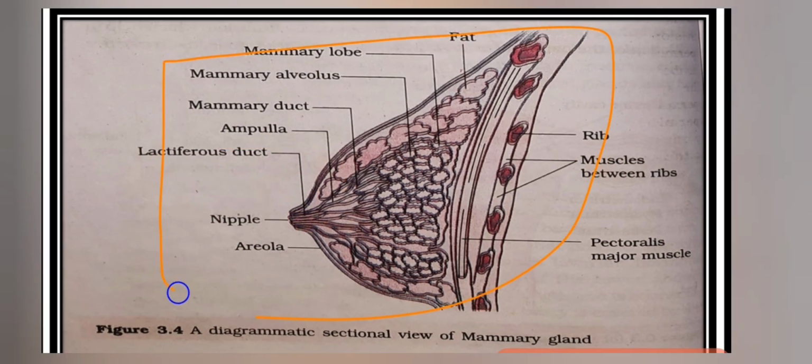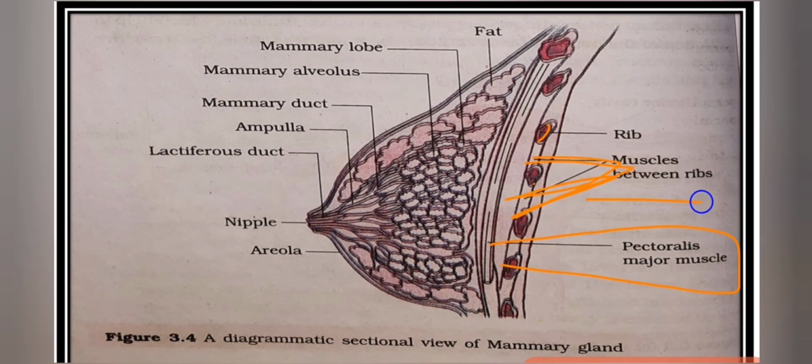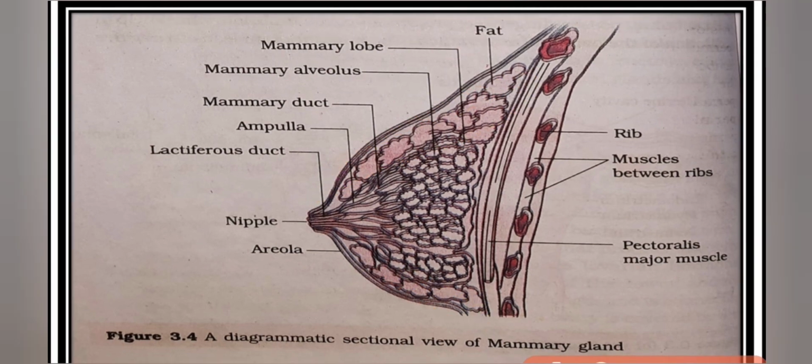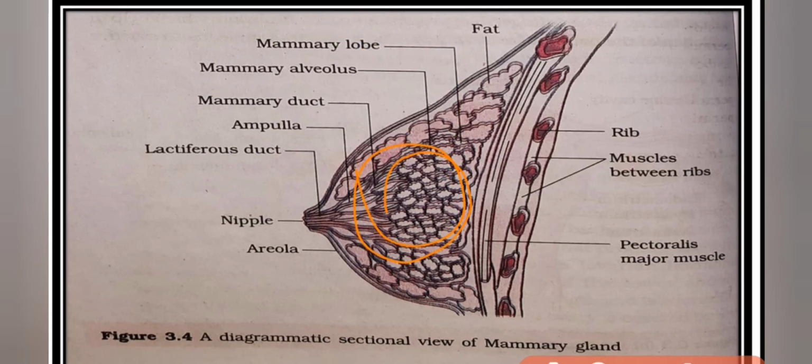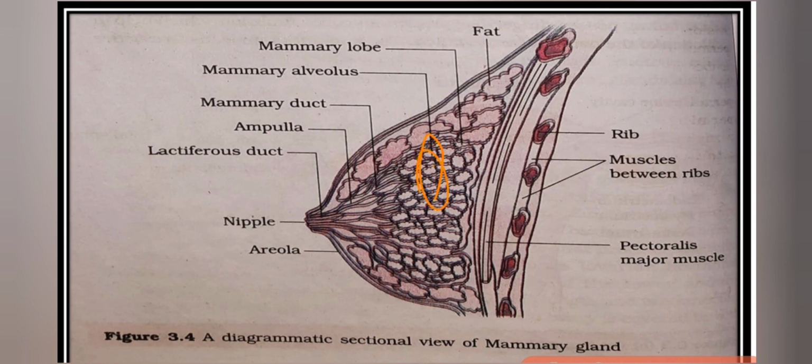This is a mammary gland. It is a modified sweat gland, and it lies on the pectoralis major muscle. So these are the ribs, muscles between the ribs. And this is a variable amount of fat which is stored in the mammary gland. The glandular tissue is divided into mammary lobes, and these mammary lobes contain mammary alveolus, and these alveoli secrete milk.